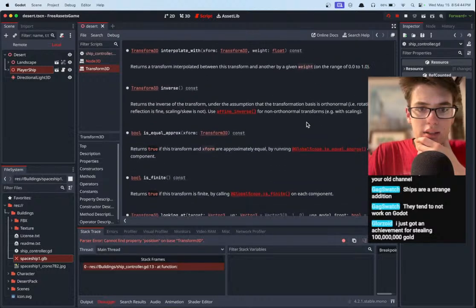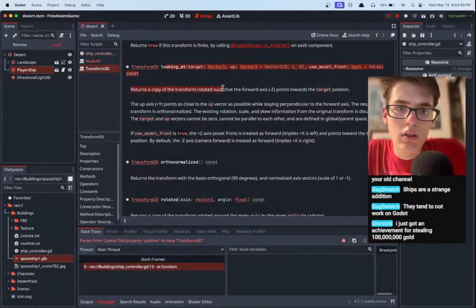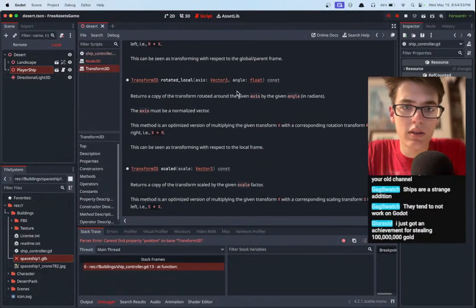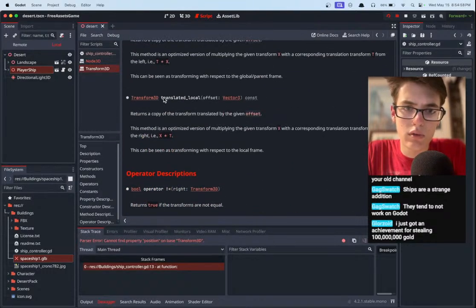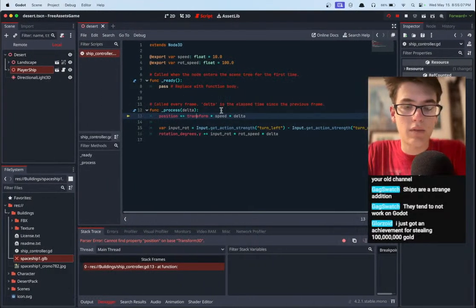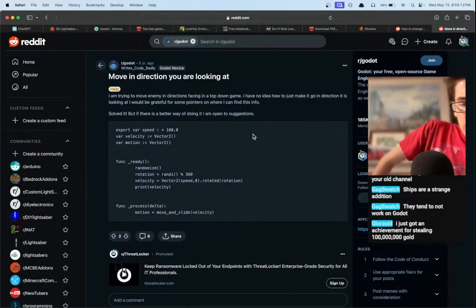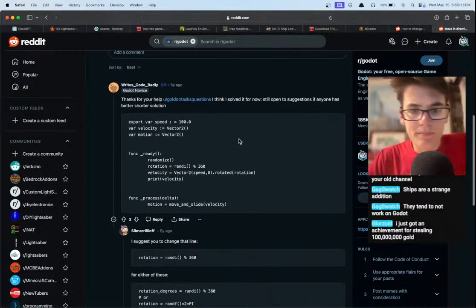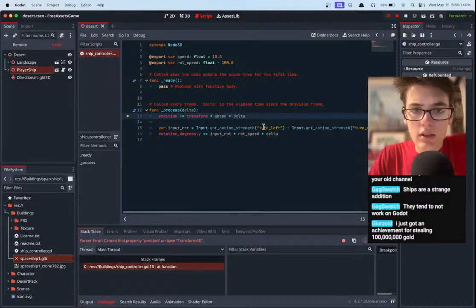Origin. Do we have anything to help us with the direction we're facing? Looking at. Hang on. Nope, that doesn't help. Translated local. No. Huh. Well, that's not very helpful. Let's try again. See if we have anything else. We can do something on a vector. We can do the dot rotated.